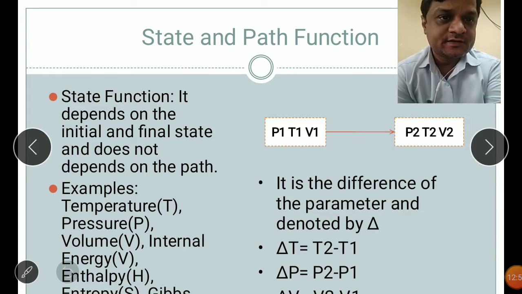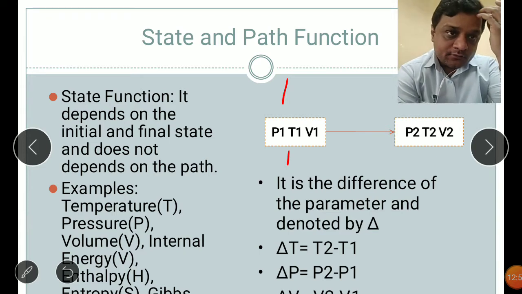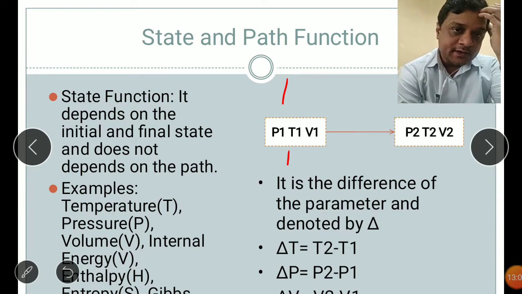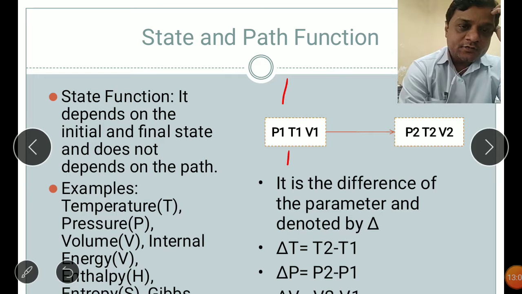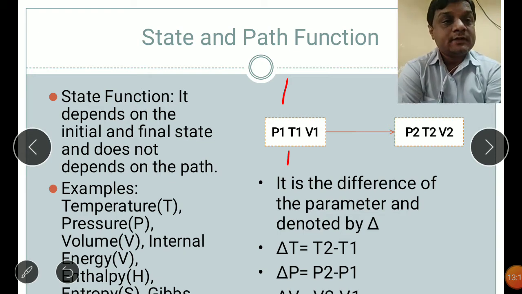If you see this diagram, suppose this is a body, a matter. It is at the initial state where the temperature is T1, pressure is P1, and volume is V1. If we give heat to that body, all these three variables will change; the values of these three parameters will increase or decrease.